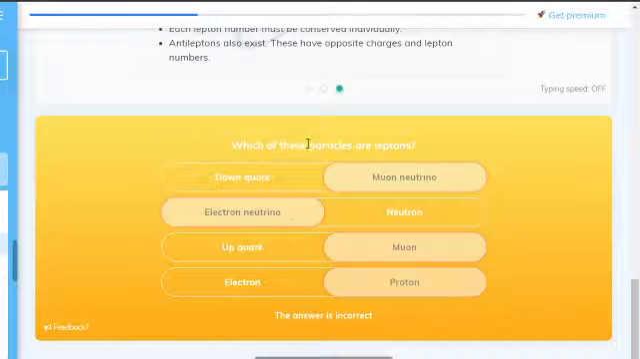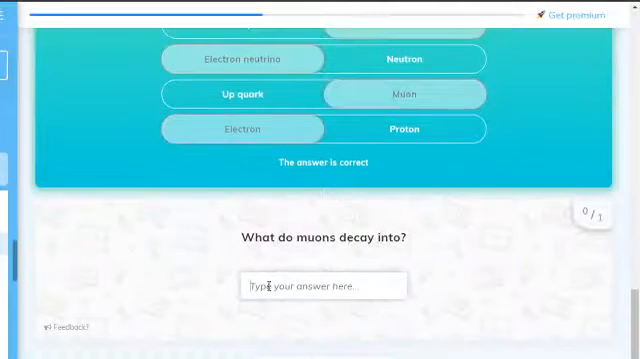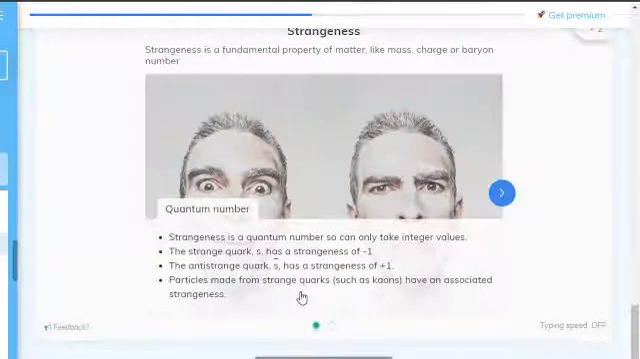So which of these particles are leptons? Yes, electron. Simple. So what do muons decay into? Oh wait a second, that is not... actually, wait, it is, isn't it? Yeah, I was right the first time. Why do you doubt yourself?